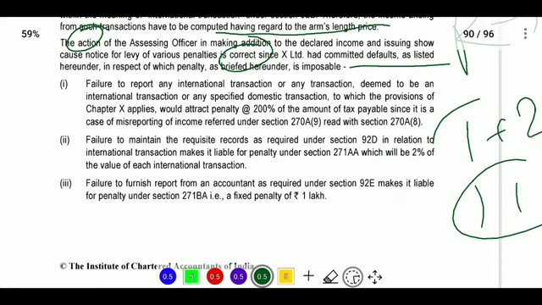Next, what is the penalty? Penalties will be like this: failure to report any transaction, any international transaction, or any deemed international transaction, or any specified domestic transaction. Whatever transaction has happened, you are liable to pay tax, but you have not paid the tax. So where the provisions of Chapter 10 are applicable, the penalty will be 200% of the tax payable. Whenever the transaction has happened, you are required to pay the tax. If you do not pay the tax, you now pay at the rate of 200%.